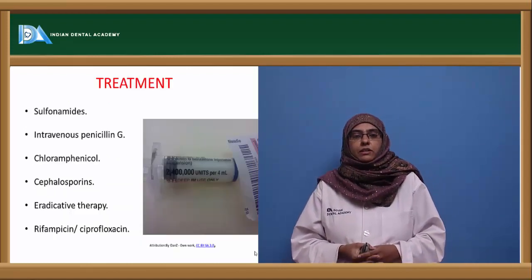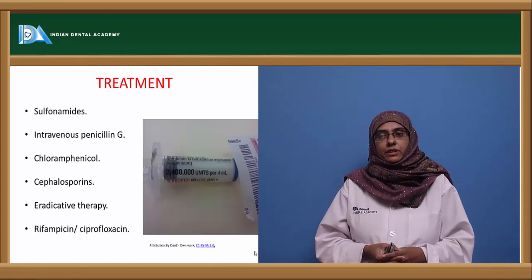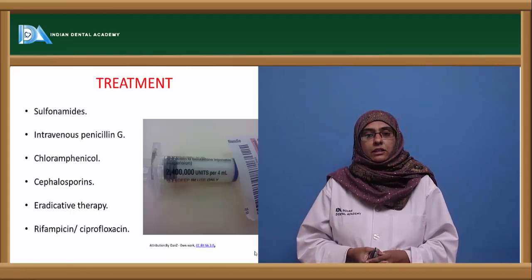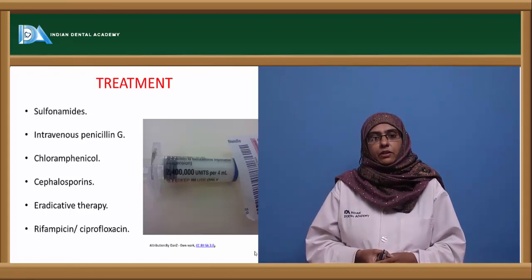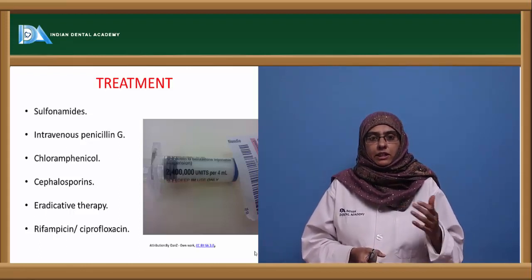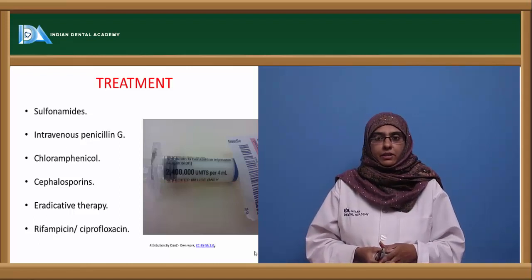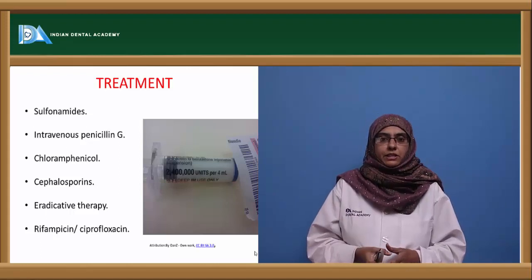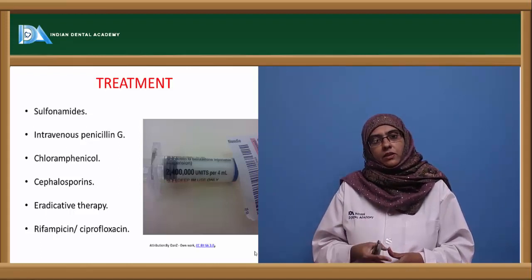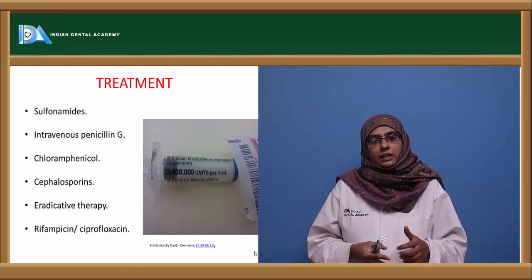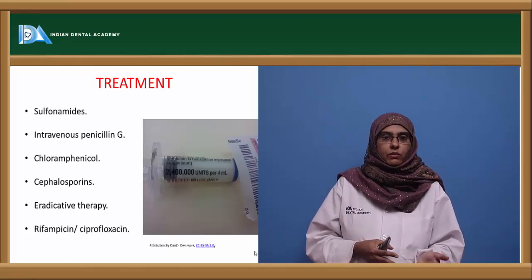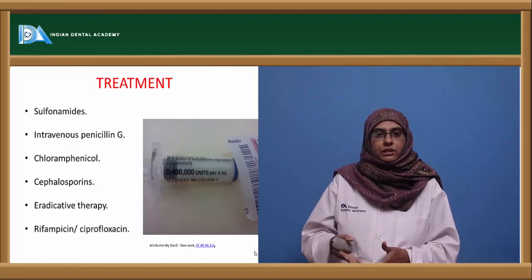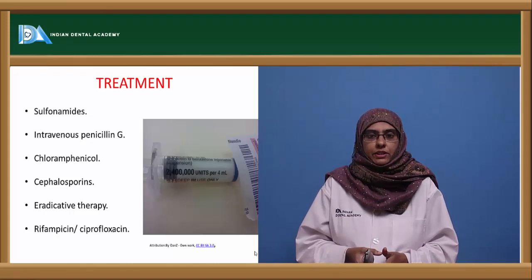Coming to the treatment, the organism can be easily treated with the help of sulfonamide in the early stages. It was found that sulfonamides were effective on this organism at the early stage, but later on this organism developed resistance. So we can shift the treatment from the sulfonamides to intravenous penicillin G. Nowadays we have found that this organism also has the ability to develop resistance against penicillin. So we can move on to chloramphenicol treatment or cephalosporins. Third generation cephalosporins can be used to treat these infections.